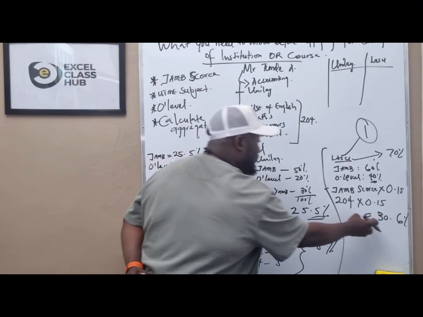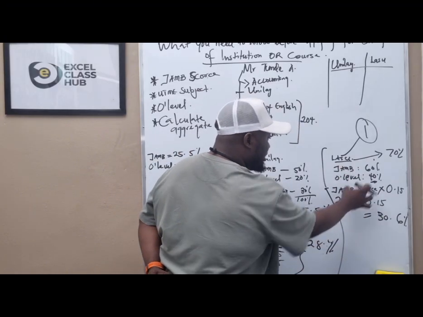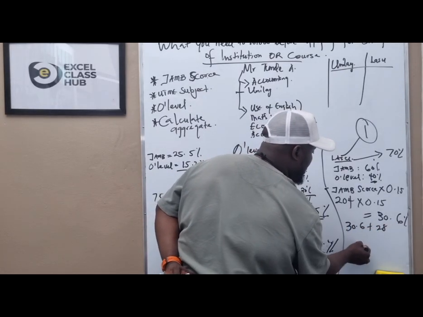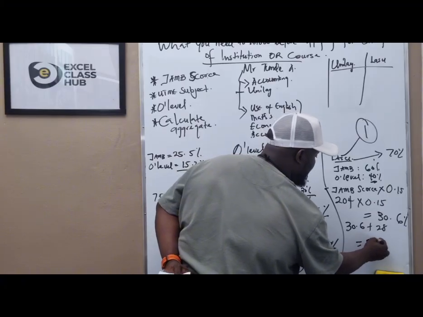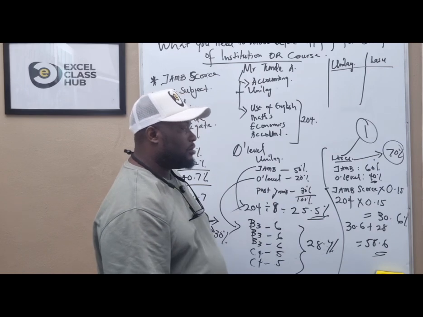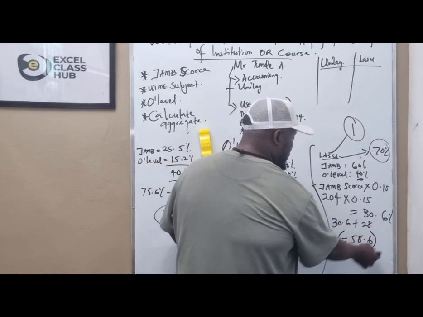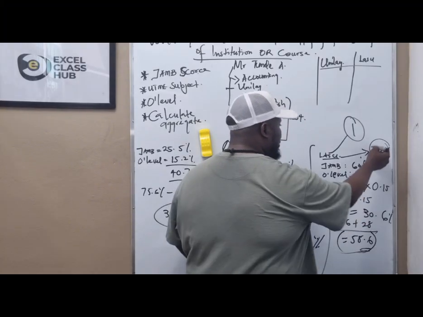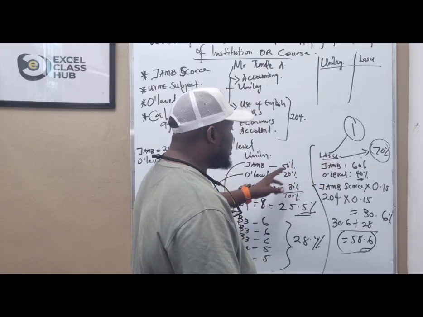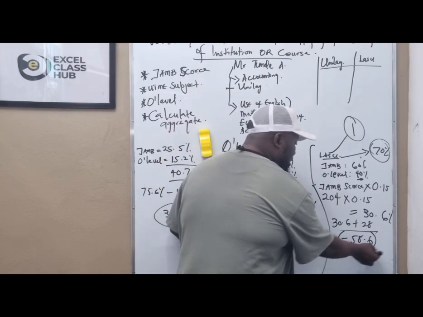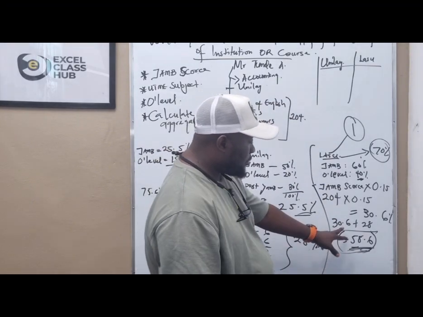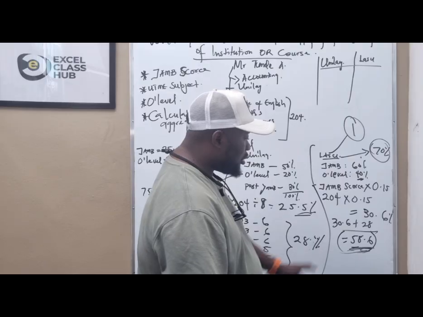So you have 30.6% for JAMB and you have 28% in O level. So 30.6 plus 28 is 58.6. This is not even close to 70%. The score you have for LASU when calculating aggregate is not up to 70%. So if you are considering changing your institution to LASU, 58% can only get you admission to study educational courses.